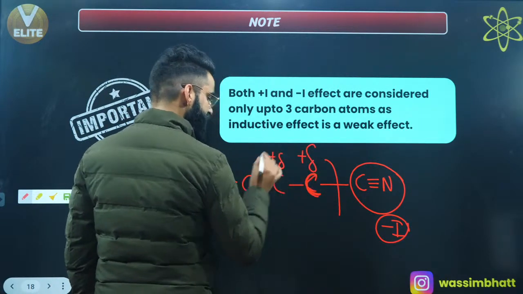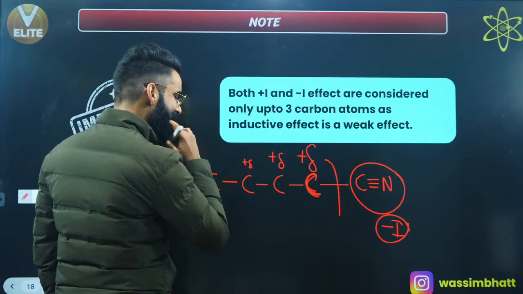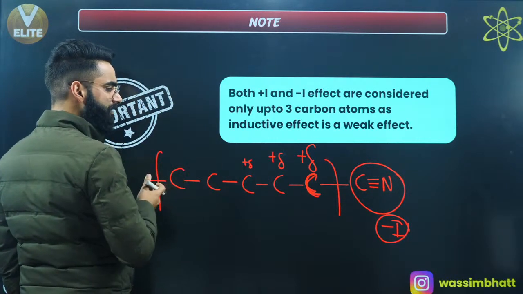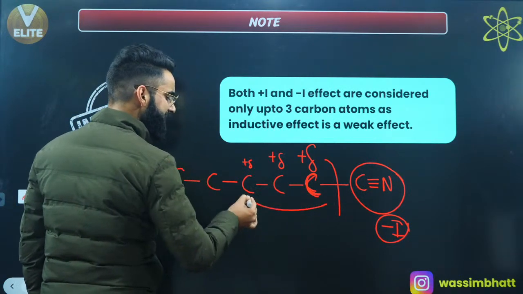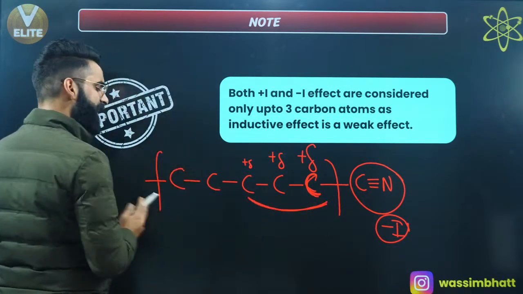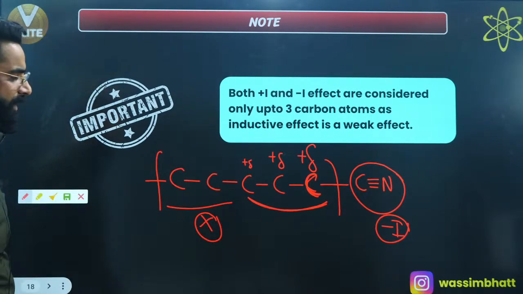This was maximum, this is lesser than it, then delta positive is lesser than it, right? Again delta positive will keep on decreasing, right? And this inductive effect is only taken till 3 carbon atoms, right? After 3 carbon atoms, its effect is neglected, okay?